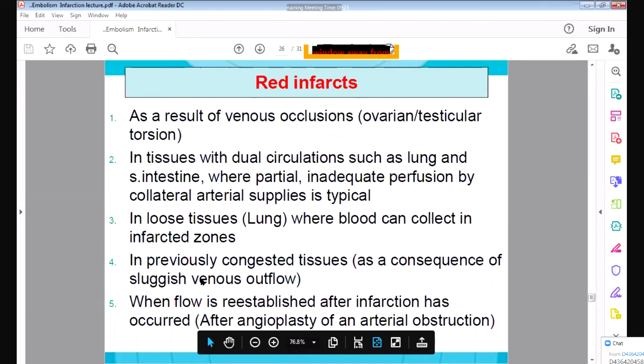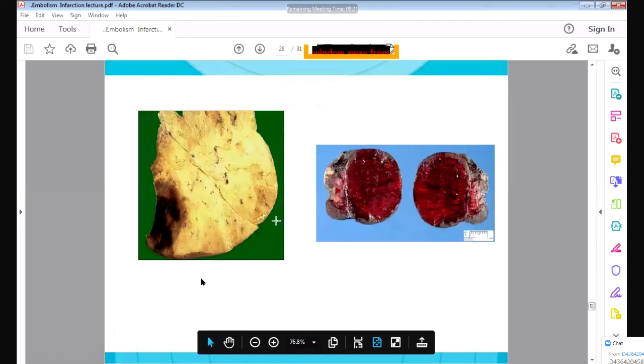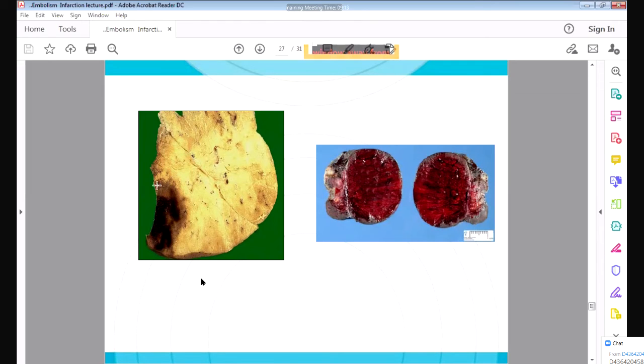Now see, this is the picture. You can see this is the lung, and this area has undergone necrosis. This area is reddish brown in color, so this is the red infarct. And here, this is the artery. This is the testes, and there is a lot of congestion in the testes because of venous obstruction. The testes have undergone necrosis, but the color is red. So this is the red infarct.